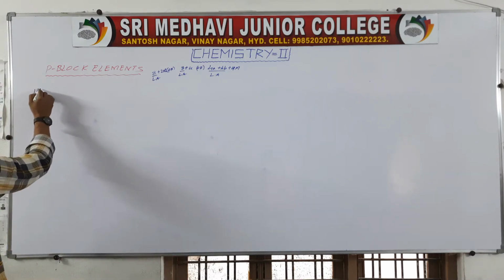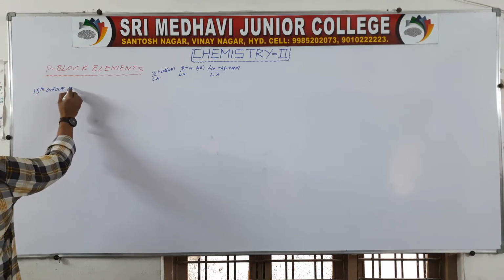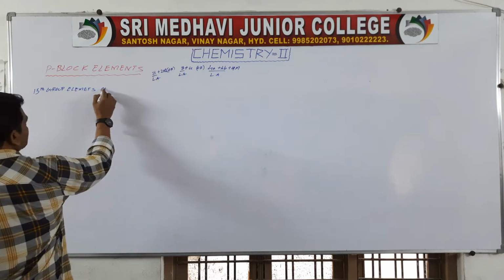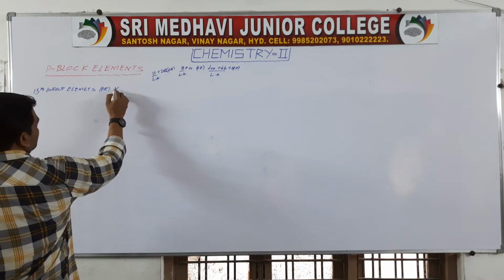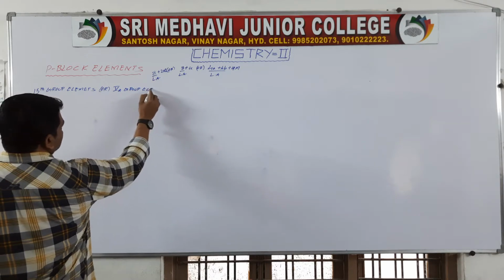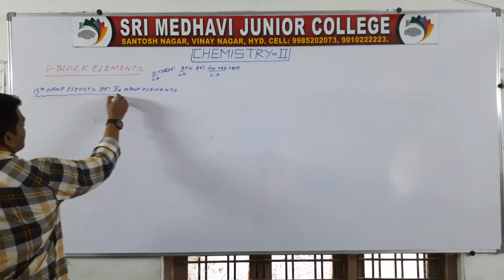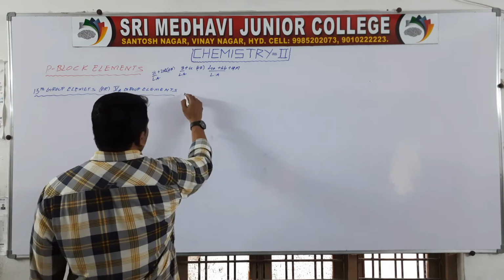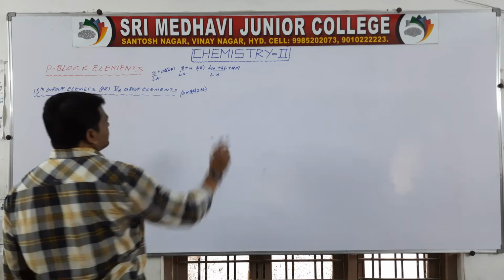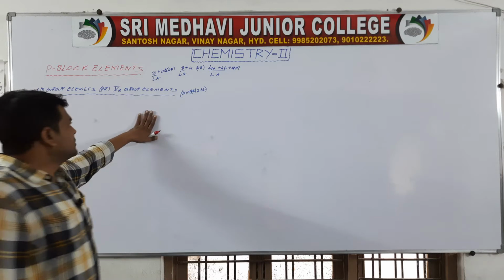First in this P block we are going to discuss 15th group elements. 15th group elements are 5th A group elements. From this chapter, 4 marks as 2 plus 2 you are going to get.